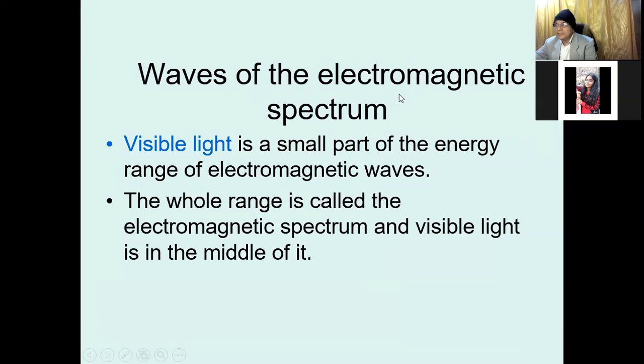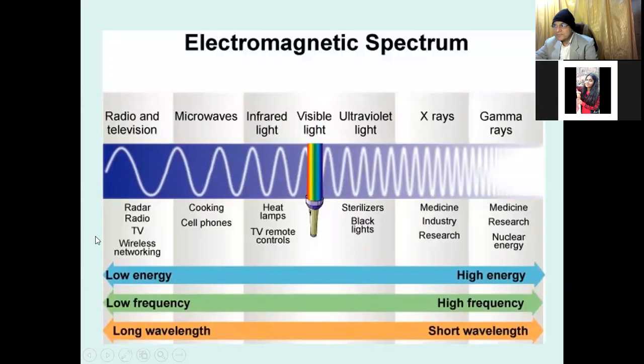So the wavelength of the electromagnetic spectrum gives the visible light, which is a smaller part of the energy range of electromagnetic waves. The whole range is called the electromagnetic spectrum, and the visible is in between, the middle part of the spectrum. This is the electromagnetic spectrum, in which this one is the visible light. This visible light has wavelength from 650 nanometer to 400 nanometer, from red end to violet end.